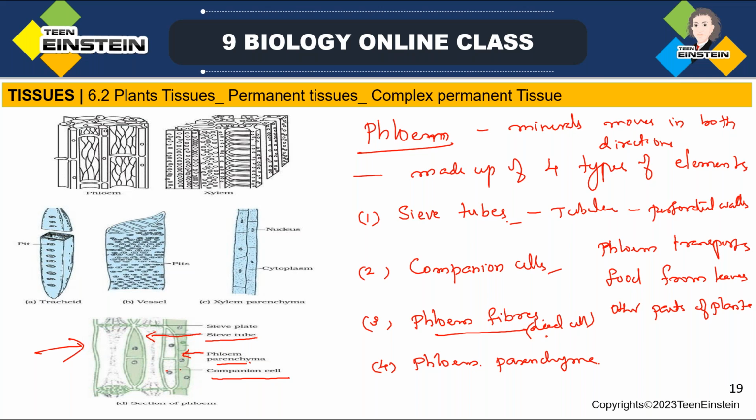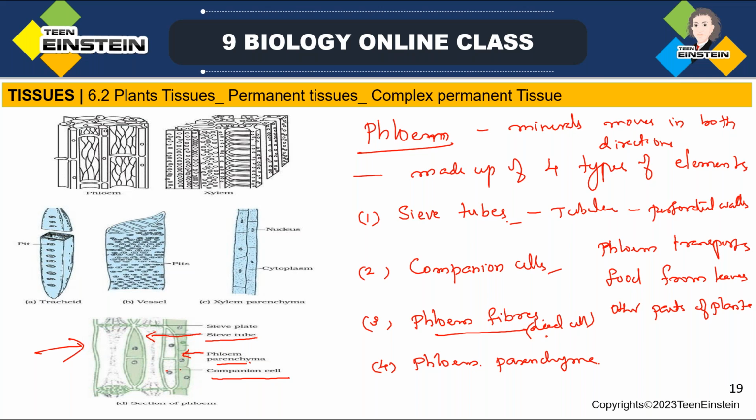So plant cells we have learned. What all have we learned? About plant tissues. There are 2 types: meristematic tissue and permanent tissue.